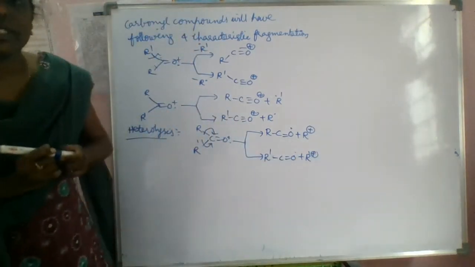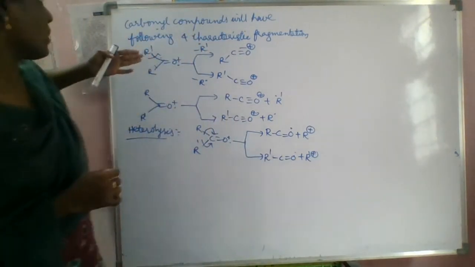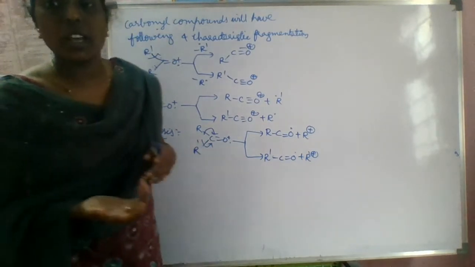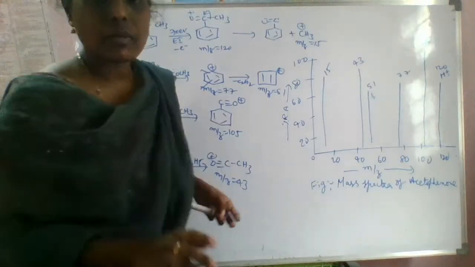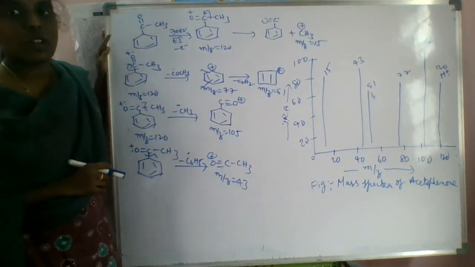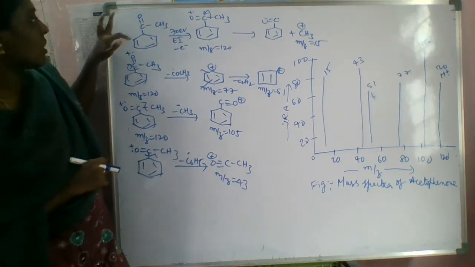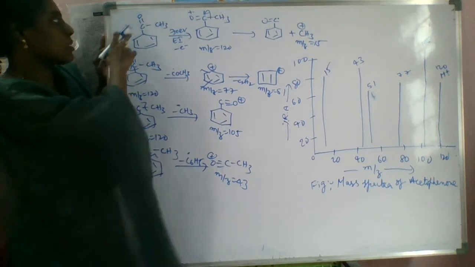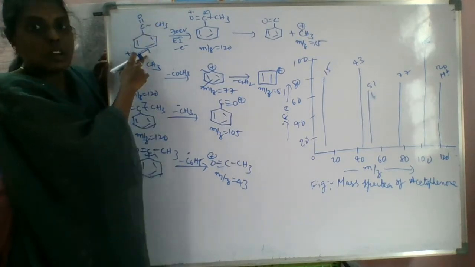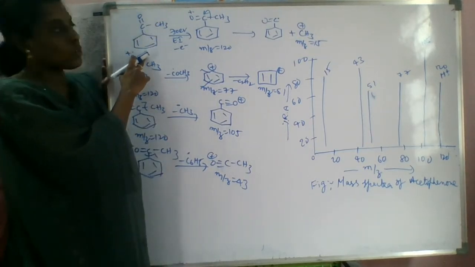Okay, so this is how we are doing fragmentation in carbonyl compounds. Let's see the examples. So this is the mass fragmentation of acetophenone. Here a carbonyl compound is present, right? This is acetophenone, right? The acetyl group attached to the benzene ring is called acetophenone.